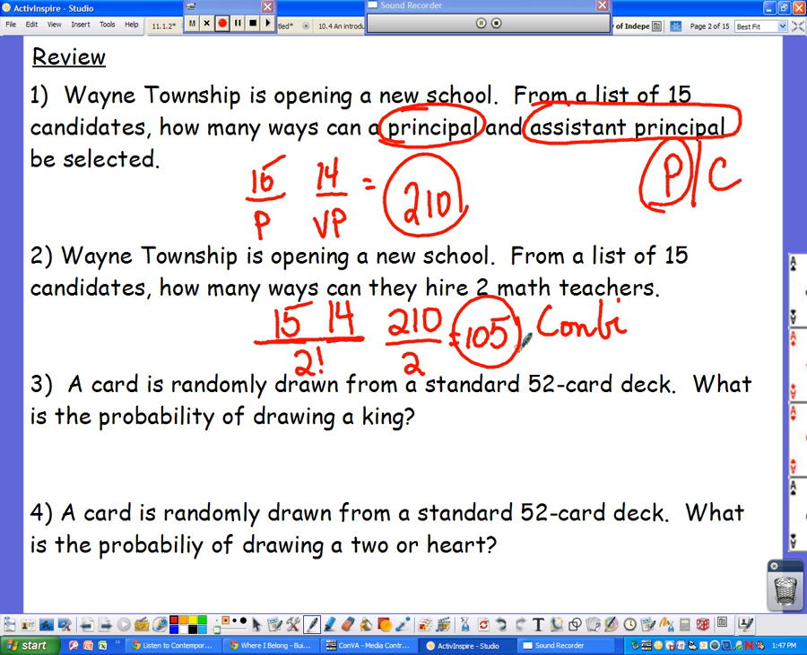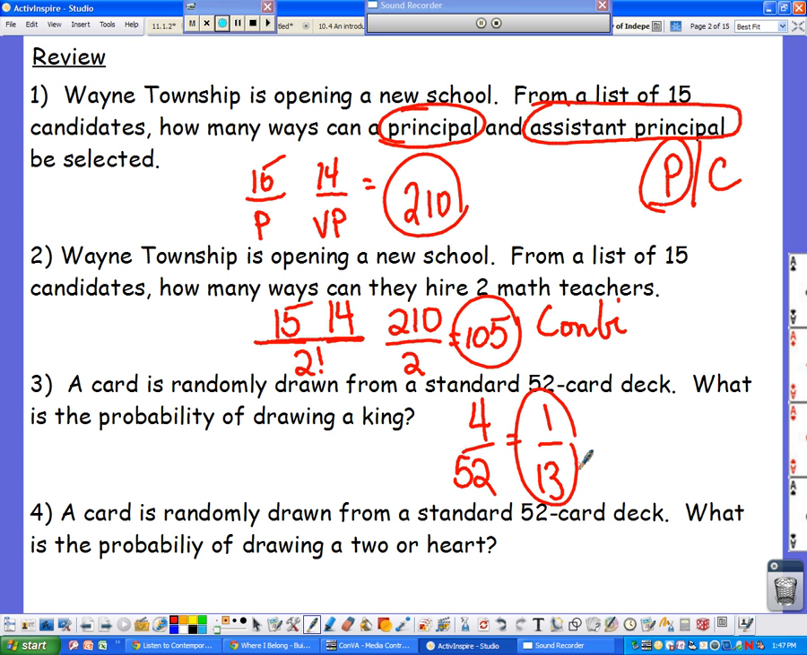Number 3 says a card is randomly drawn from a standard 52 card deck. What is the probability of getting a king? Well, if you count up all the kings, you find out that there are 4, and it goes over our possibilities. So 4 out of 52, or 1/13.